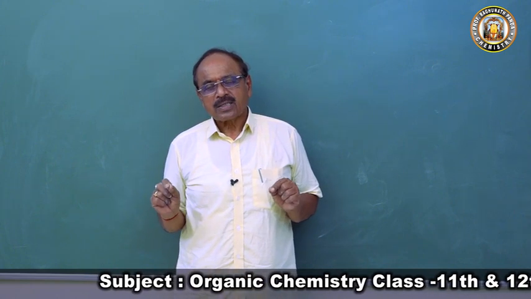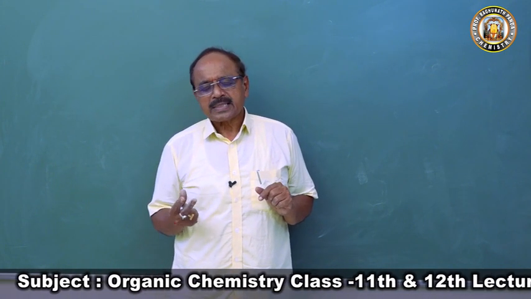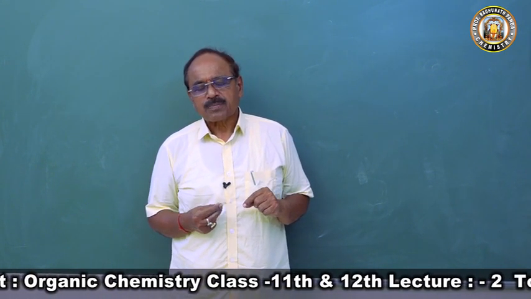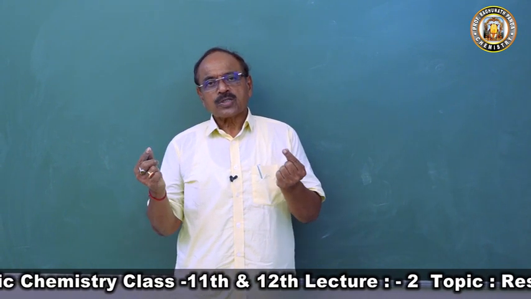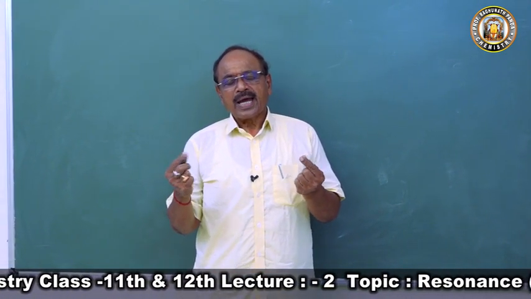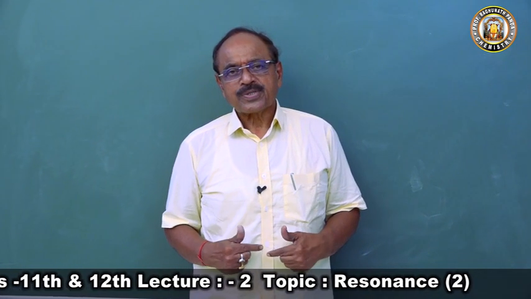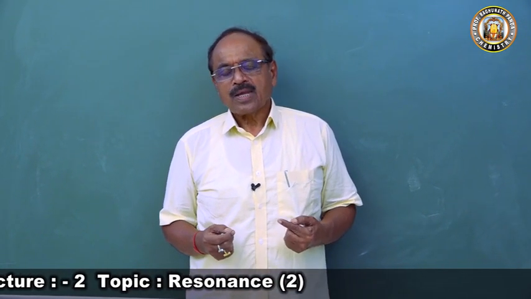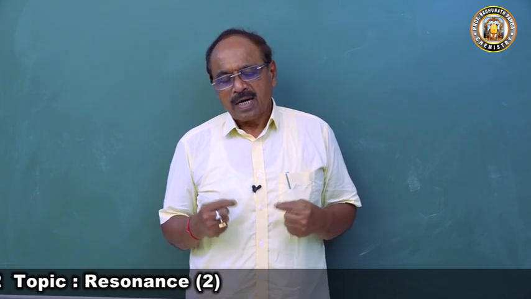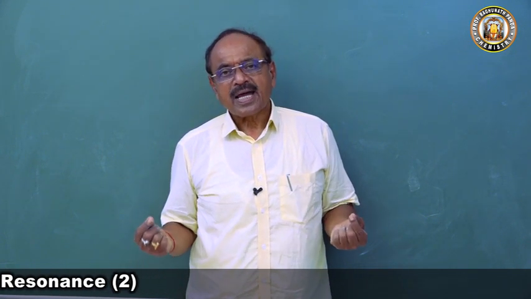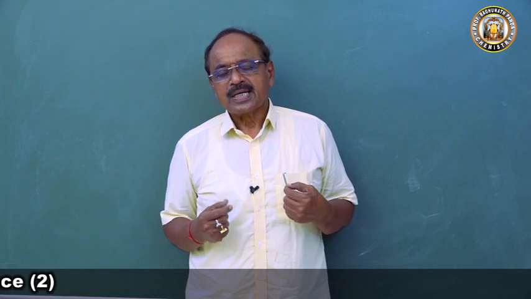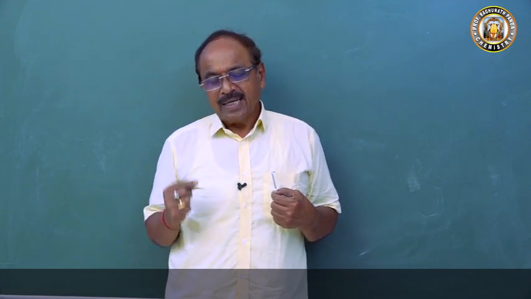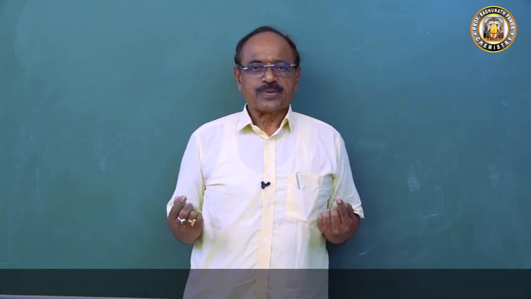Because of this, the oxygen atom of the OH group gets a positive charge. The two ortho positions, 2 and 6, get a negative charge, and the para position also gets a negative charge. So the electron density at ortho and para positions is more than at the meta position. Hence, electrophilic substitution takes place in phenol at ortho and para positions.